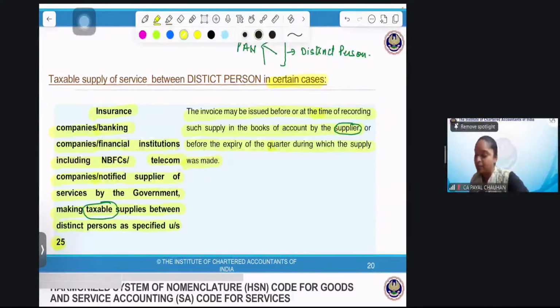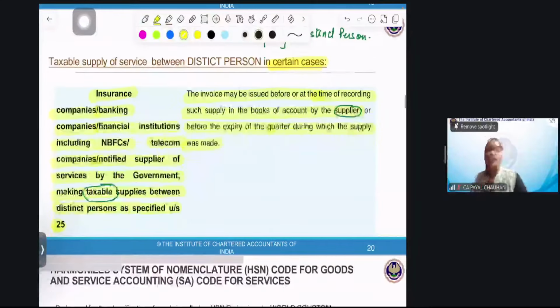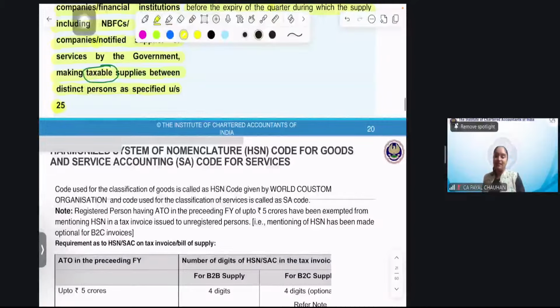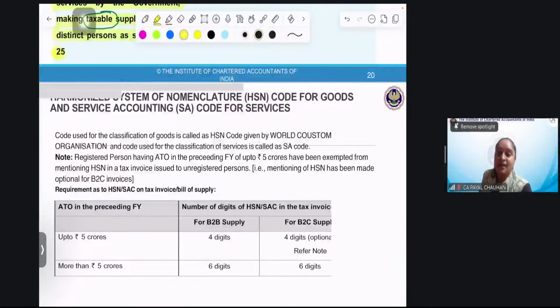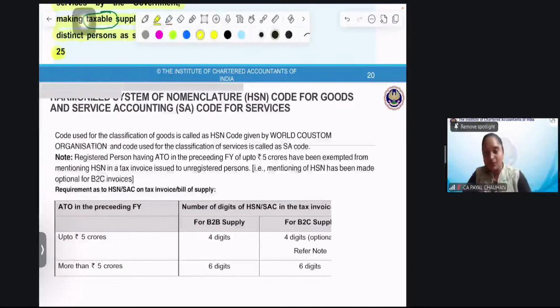Perfect. Now, what is HSN? Harmonized System of Nomenclature. Very good. You people are very attentive, very happy, right? HSN is the code for goods and SAC is the accounting code for services. We've already done this, but now we'll take it up. Usually HSN is of 8 digits, but mentioning 8 digits is not required. It is for 6 digits only, and that too under different situations. We'll do it.